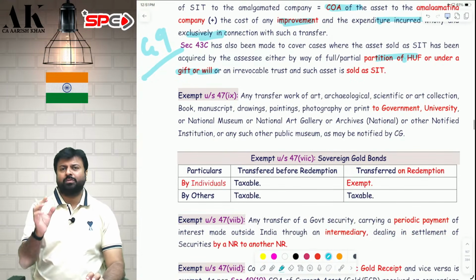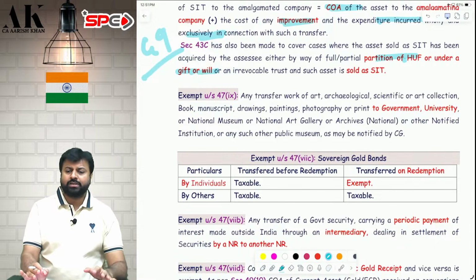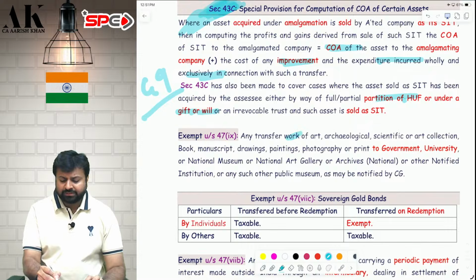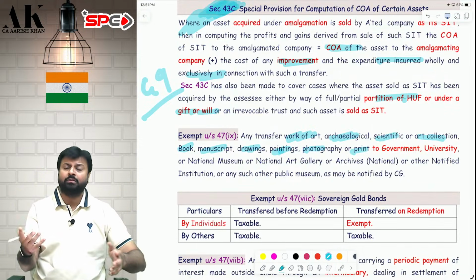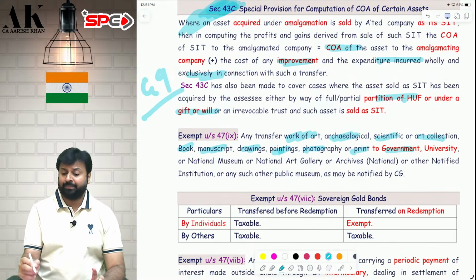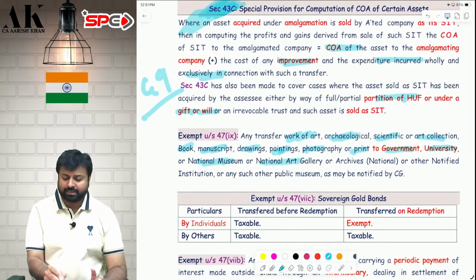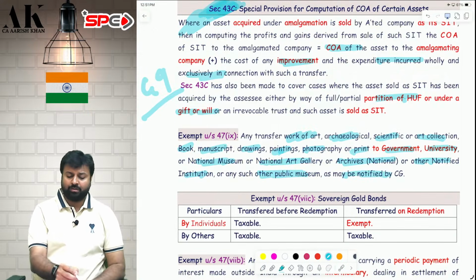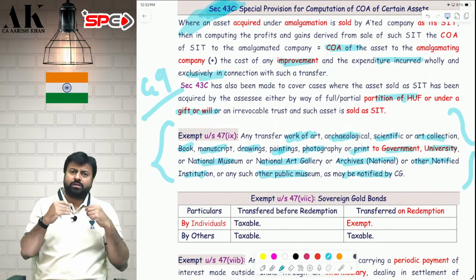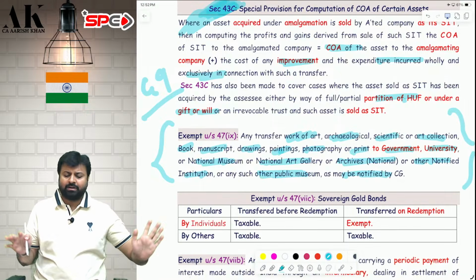Now, let's move on to some small exemptions under section 47. One by one, we will see them. First one: if you transfer any work of art, archaeological collection, scientific or art collection, book, manuscript, drawing, painting, photography, or print, to whom? These are all artwork. You are transferring to the government, not to normal people. You are transferring to a university, national museum, national art gallery, national archives, or other institution or any public museum which is notified by the central government. Then it is exempt under section 47(9).